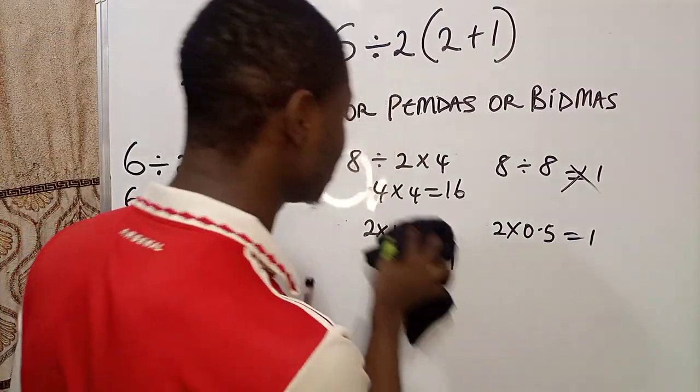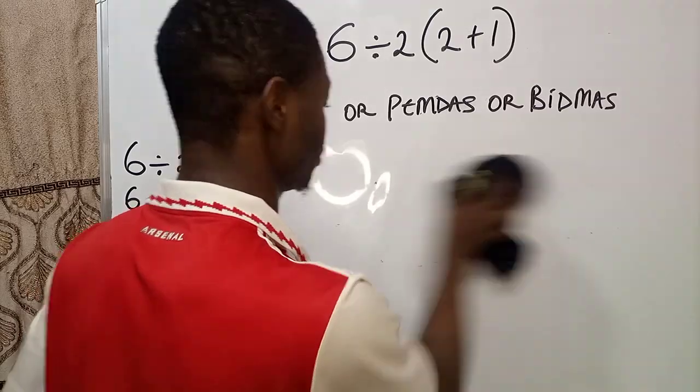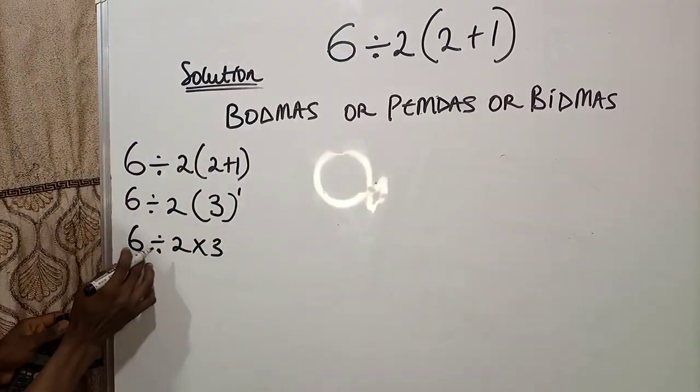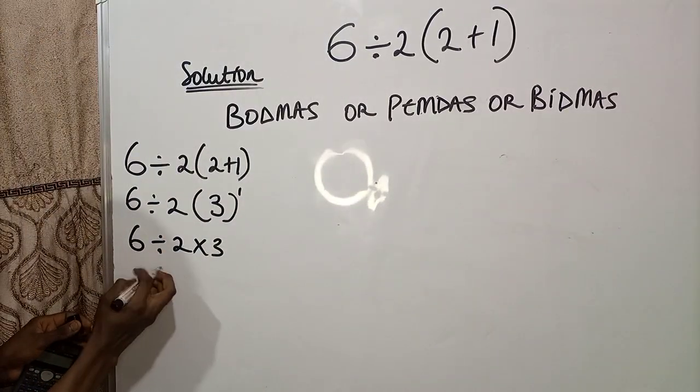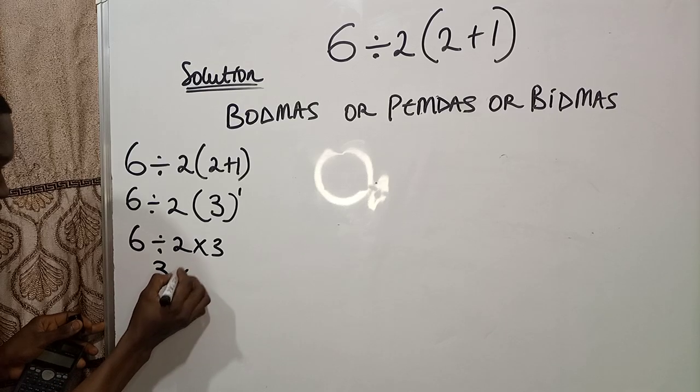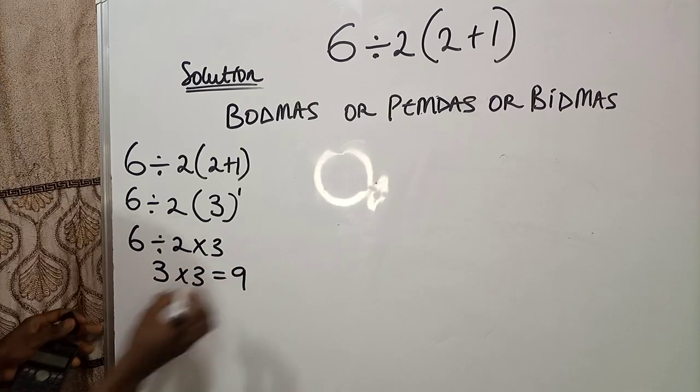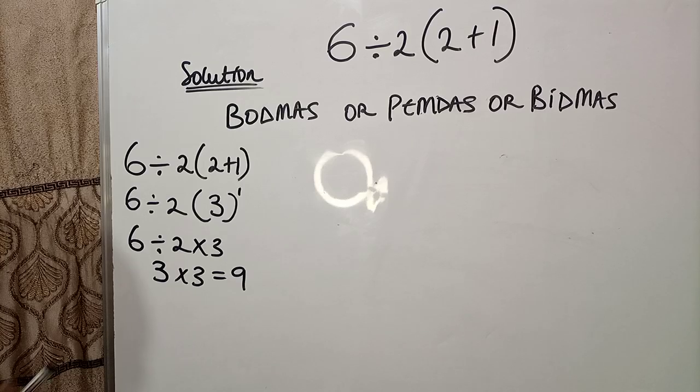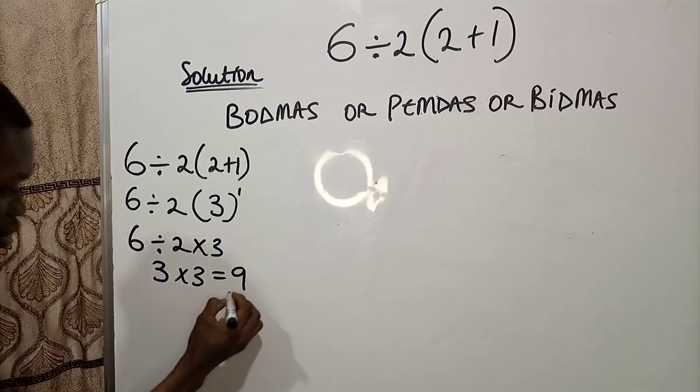So in this case, we are going to divide first. 6 divided by 2 will give us 3. Then times 3, which will give us 9. Do you understand? So 3 times 3 is 9. So this is our answer.